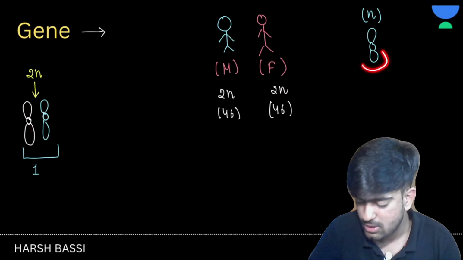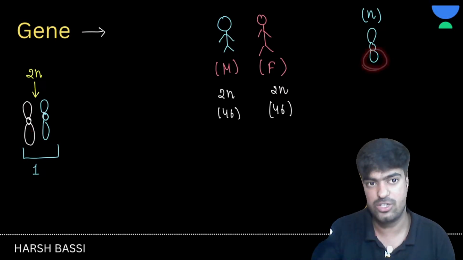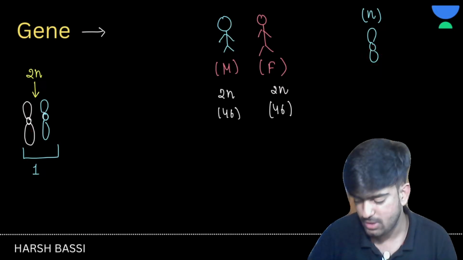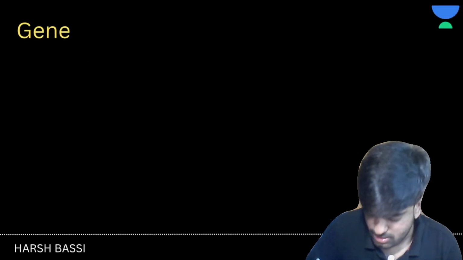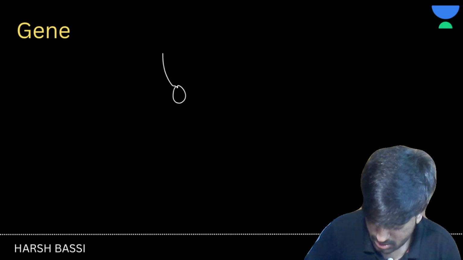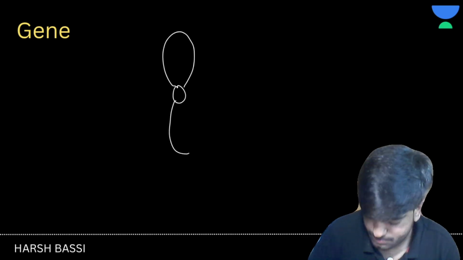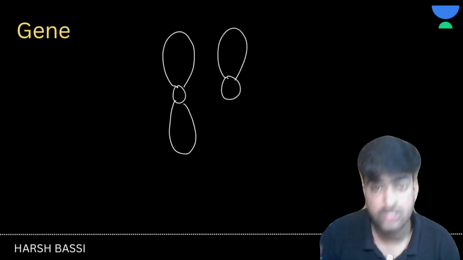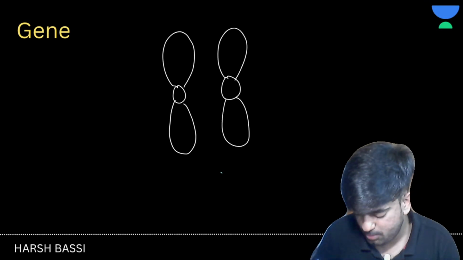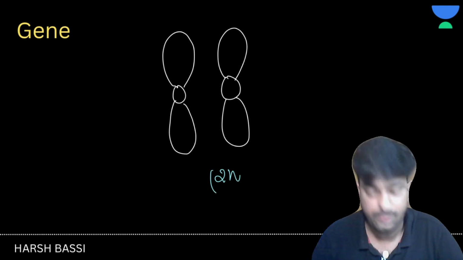Now let us understand this gene and allele. Okay, so let's take this chromosome, which is inside the 2n, the diploid structure we have here.